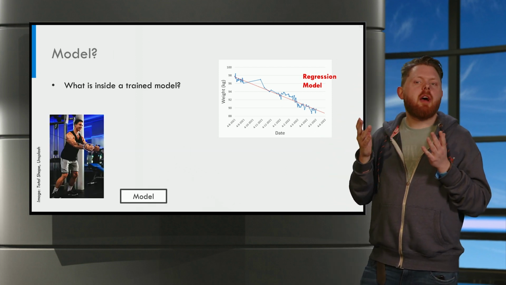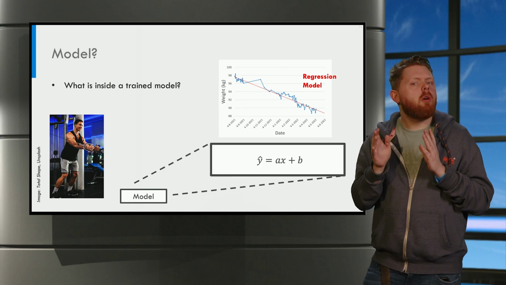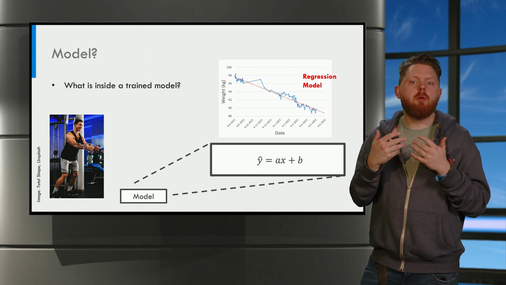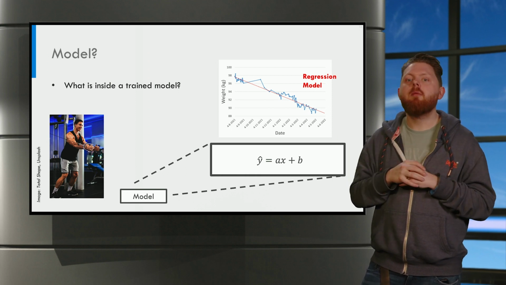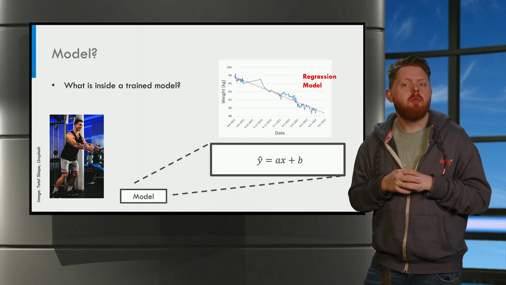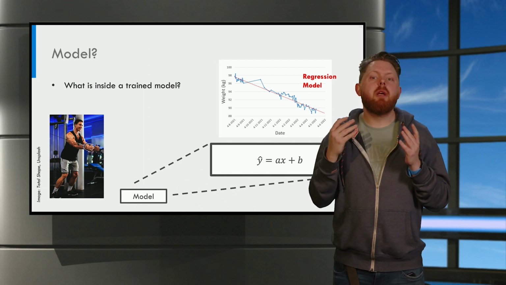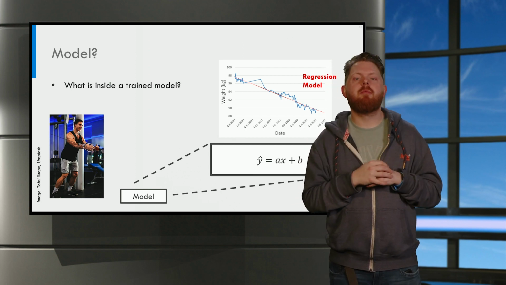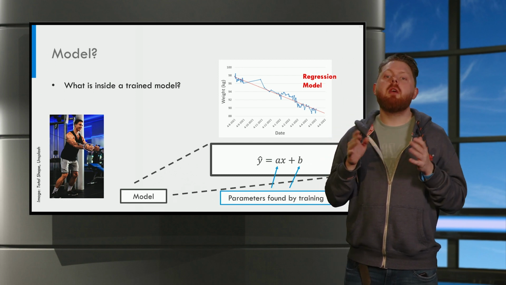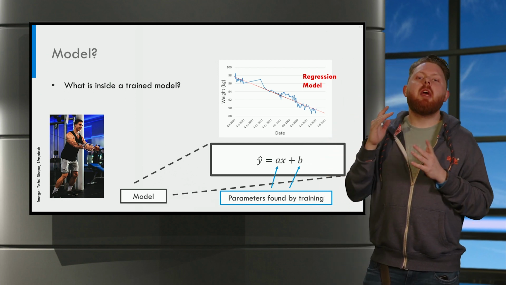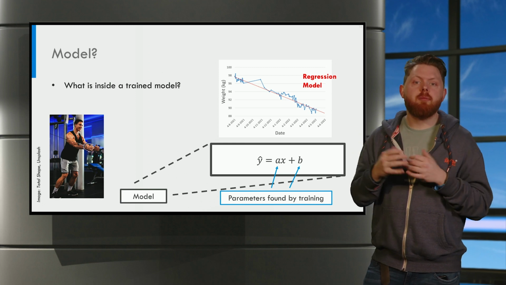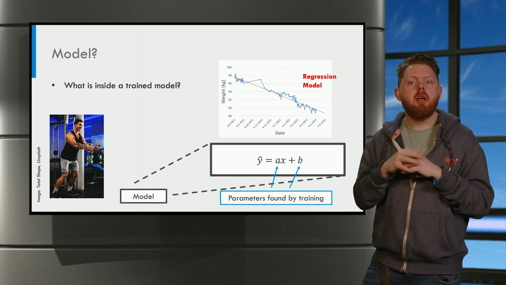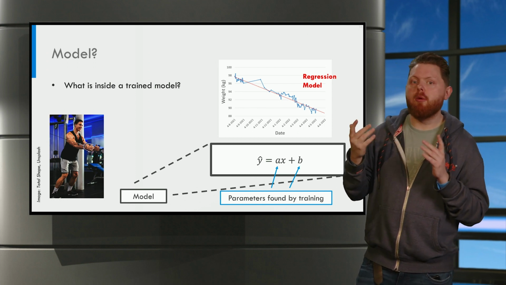Okay, now what is inside a regression model? Well, it may look something like this. An equation y equals a times x plus b, where x is a feature. In this example, x could be the number of the day, for example day 1, day 2, etc. A and b are the parameters, and they will be found during the training procedure. So our machine learning algorithm will try to find such an a and b that make our regression model perform well.